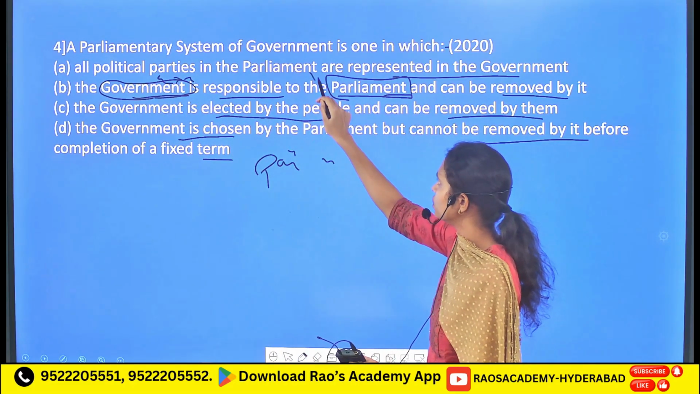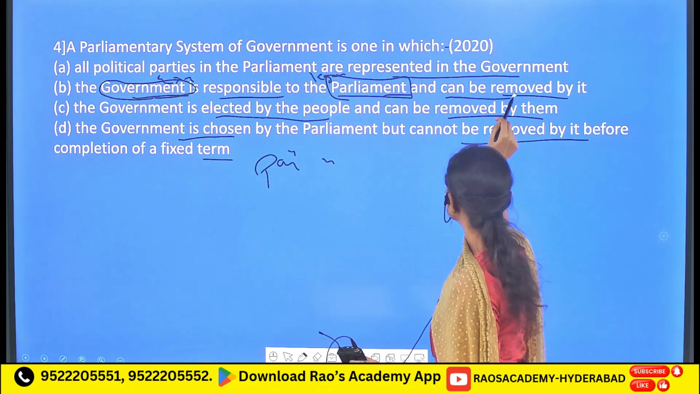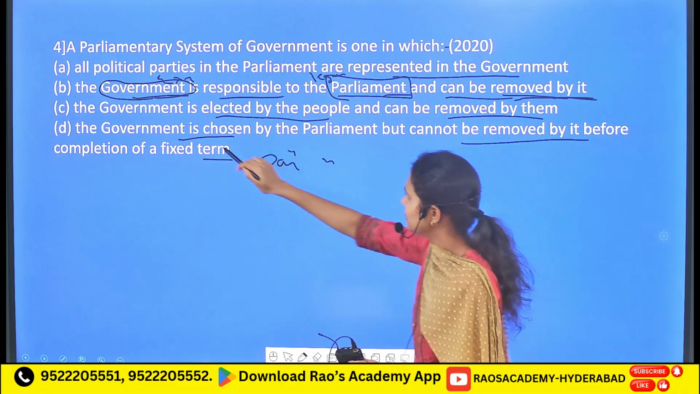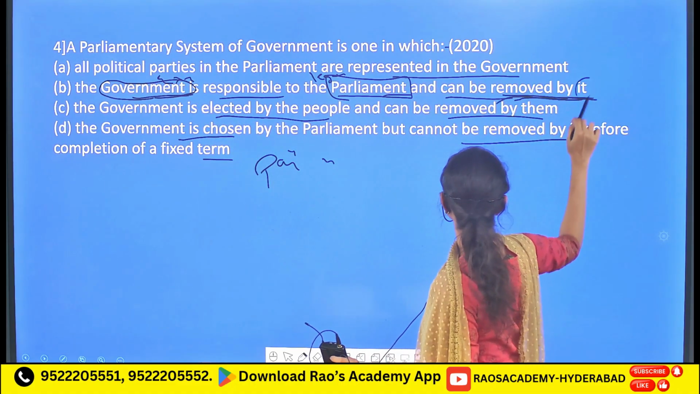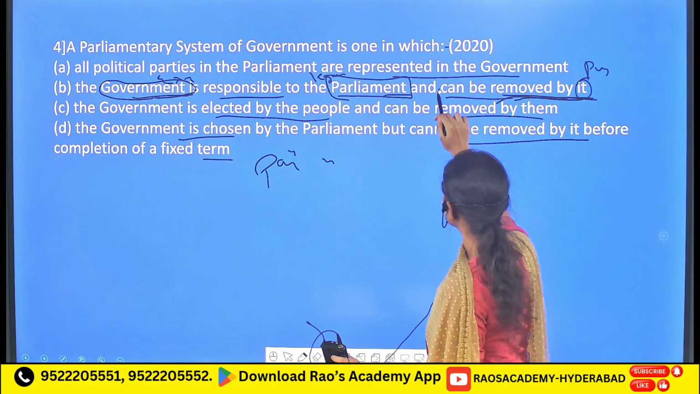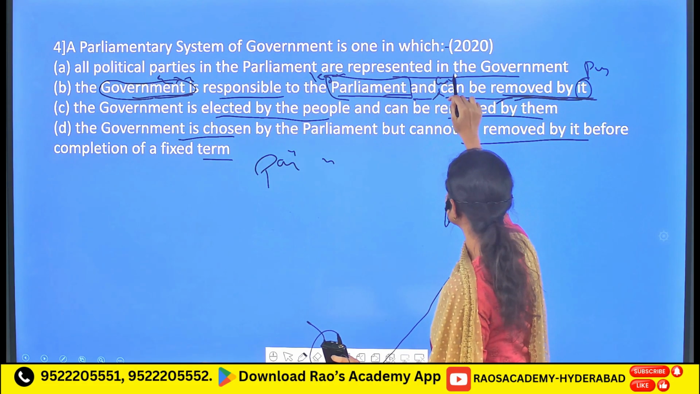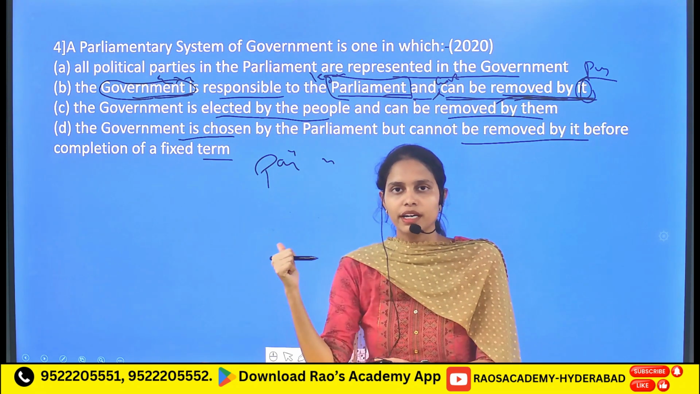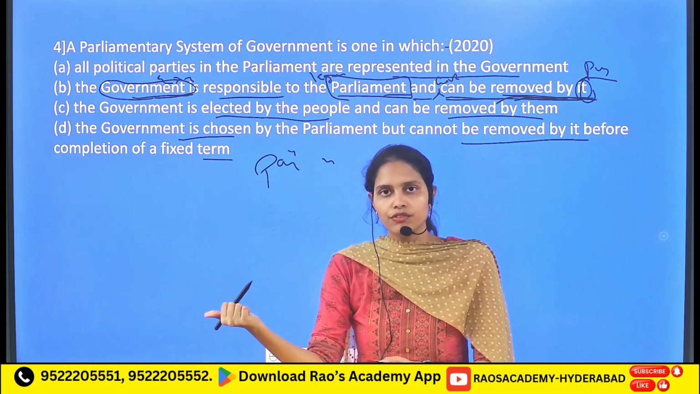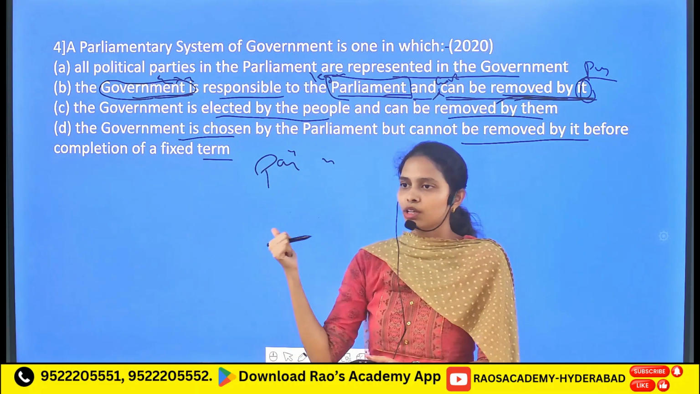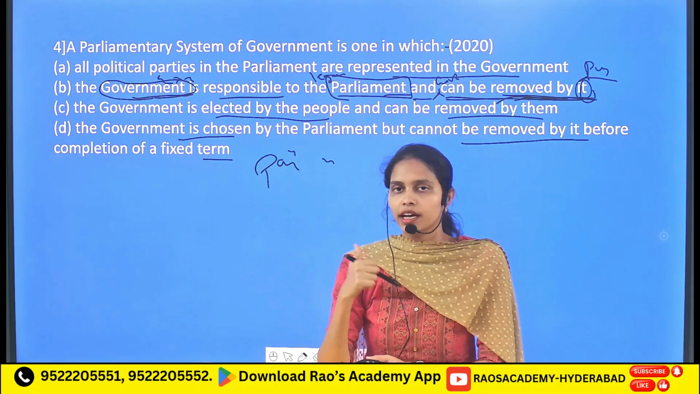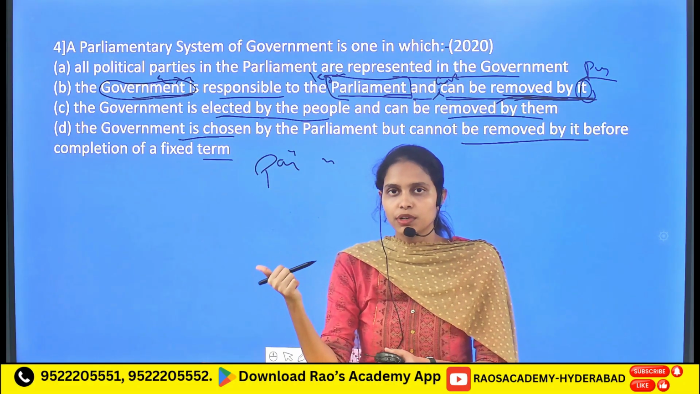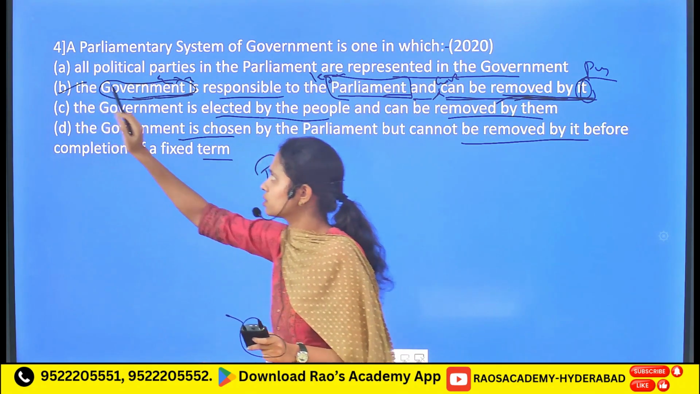Here the parliament refers to the legislature, and the government can be removed by the parliament. So how can the government be removed by the parliament? Through a no confidence motion. That's how the parliamentary system of government works, through the foundational principle that the executive is collectively responsible to the legislature. So option B is the correct statement.